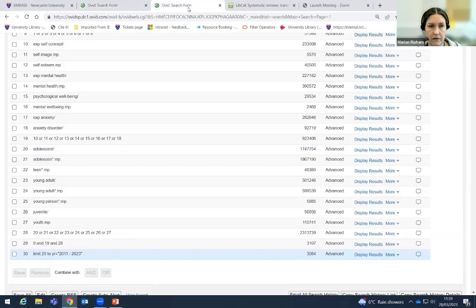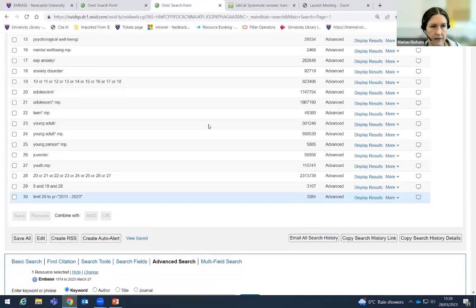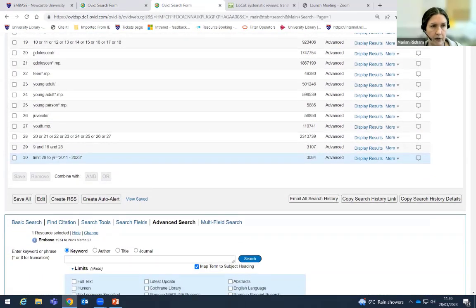So going back to my search in Embase, I've put in a few headings for adolescent. I've searched for the term. I've used the truncation, the star or the wildcard, so I'm going to get adolescence, adolescent, and other alternatives. I've been very belt and braces here, and I've done teen star. I know that I don't need to search for teenager, but if I'm going to find any articles on teen, teens, or teenager, I can also do the keyword search.